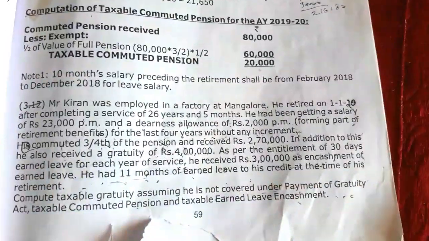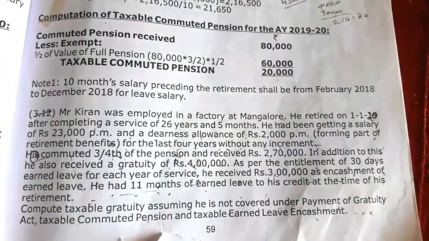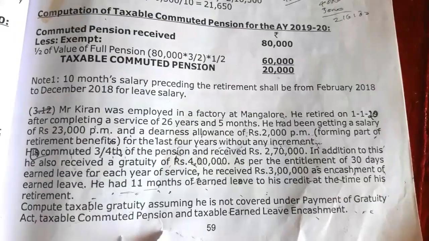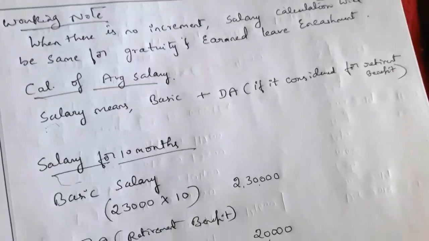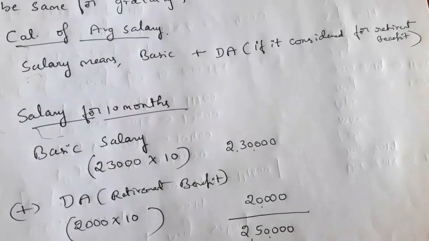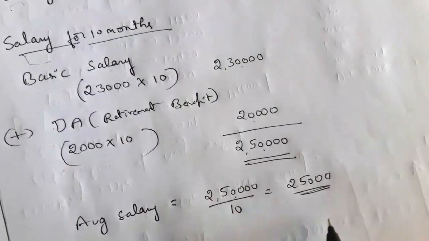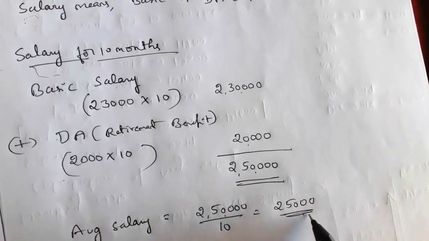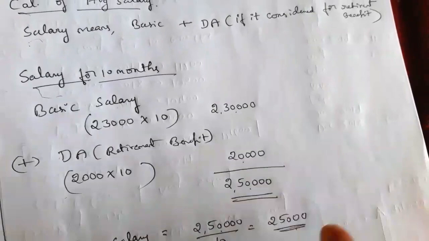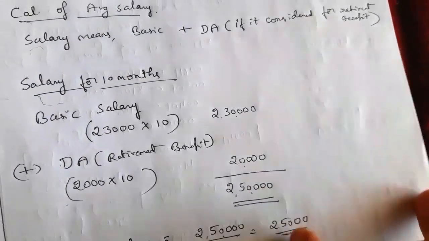In that, exemption under section 10 subsection 10 is actual gratuity received 4 lakh, or when the employee is not covered under Gratuity Act, we have to take half, 1/2 into 25,000 into completed years of service, 26 years we have to take.